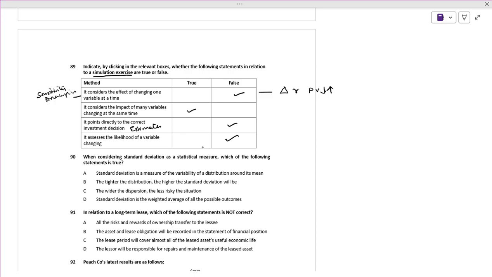Fine. Now, when considering standard deviation as a statistical measure, which of the following statements are true? See what it says.